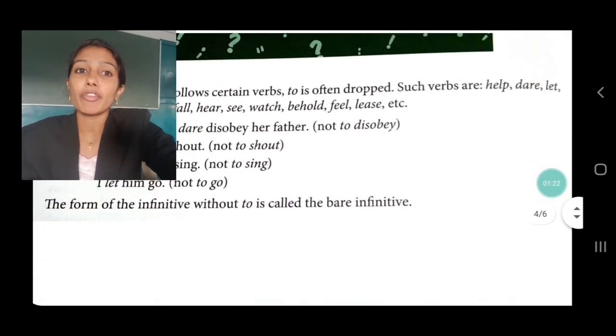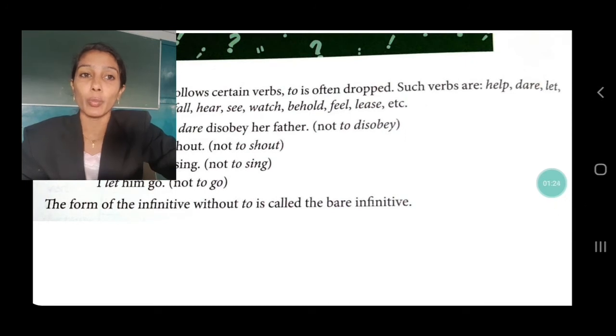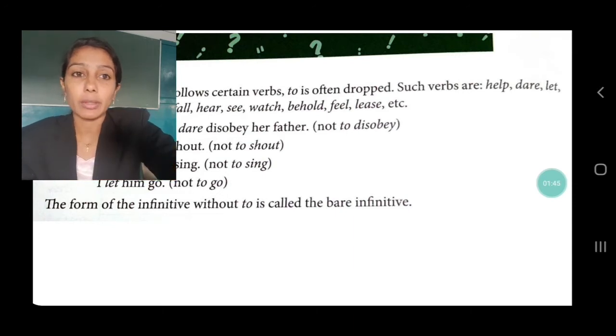The form of the infinitive without to is called the bare infinitive. Now in these four sentences, we drop to, isn't it? So such infinitives are called bare infinitives. The form of the infinitive without to is called the bare infinitive. Got it?